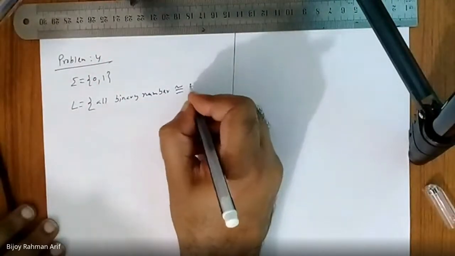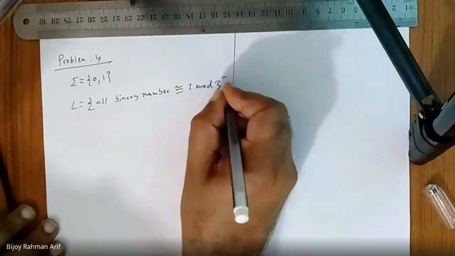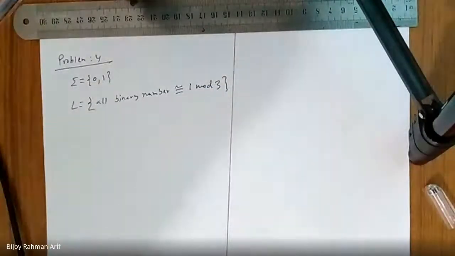So how can you solve this problem? All binary numbers congruent to 1 mod 3. That means whenever you divide these binary numbers by 3, the remainder should be 1. So how can we accept this?